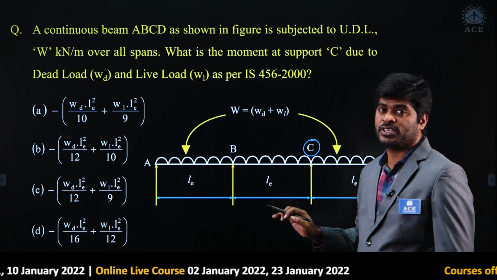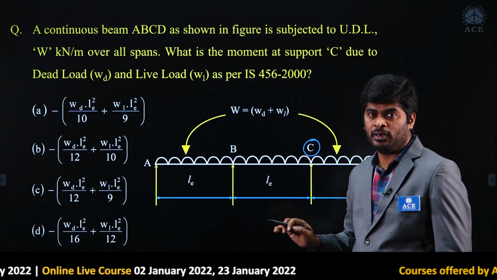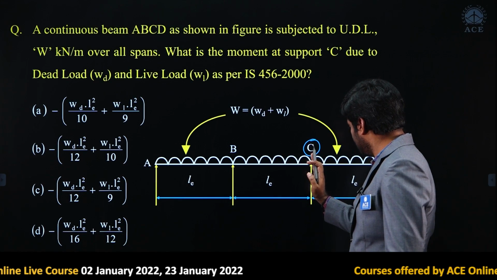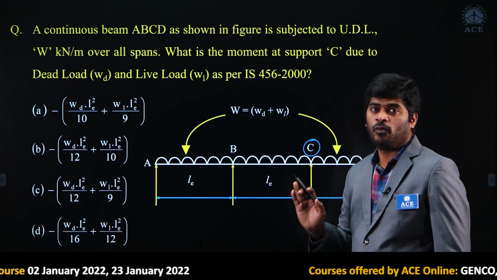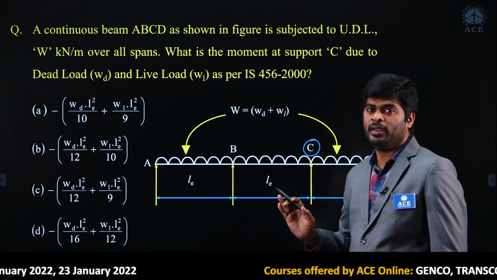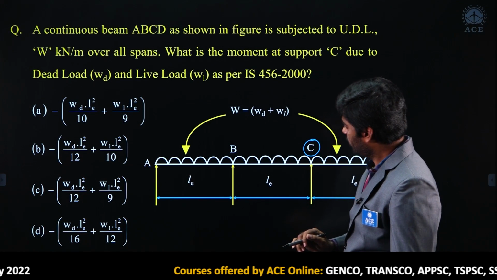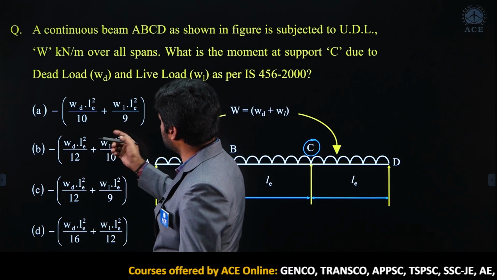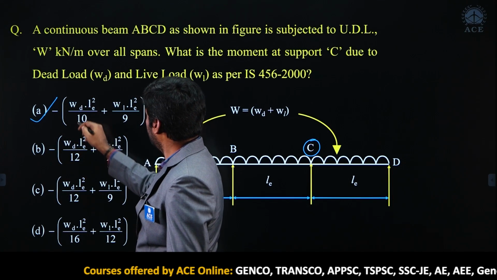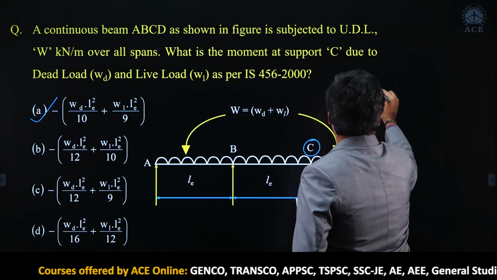The moment coefficients given in table number 12 for this type of support condition are 1 by 10 and 1 by 9, 1 by 10 and 1 by 9. Here, the first option itself is correct.